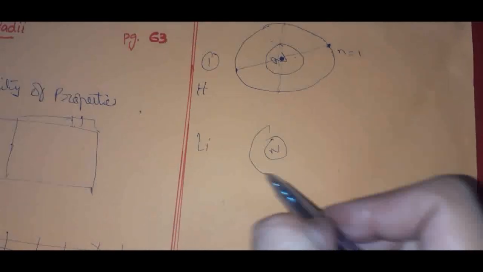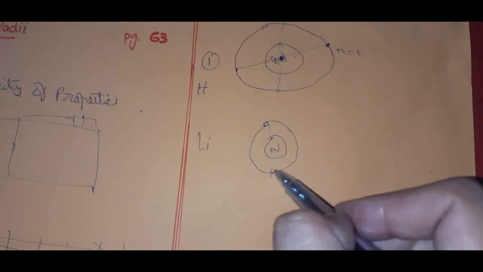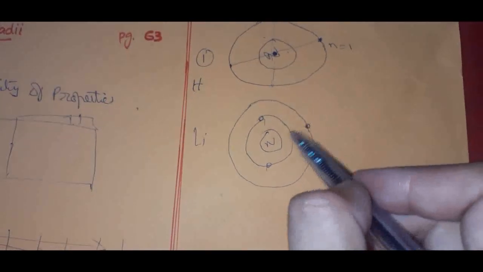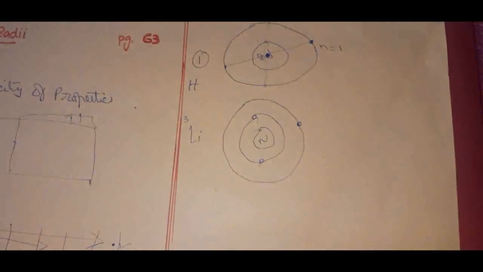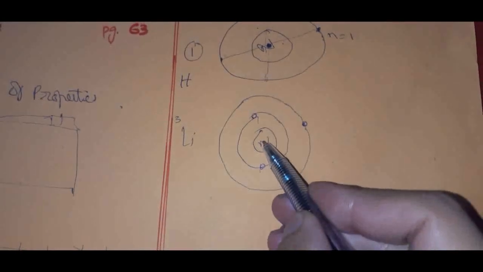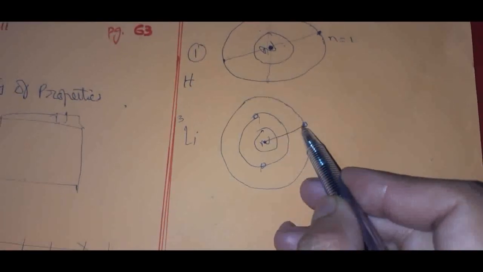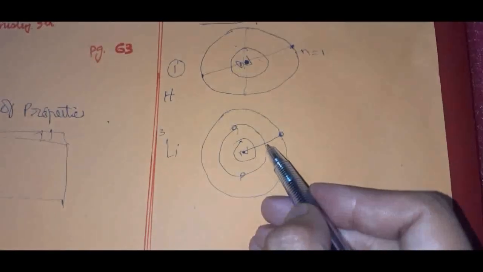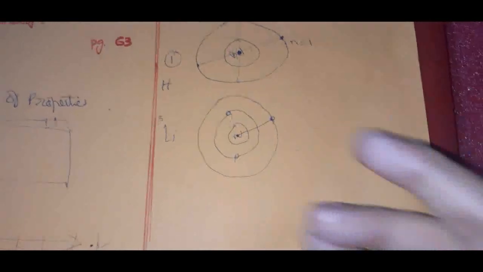But in the case of lithium, we have 2 shells, right? This is the nucleus, this is shell number 1 where 2 electrons can be accommodated, and this is shell number 2 where only 1 electron is accommodated, because lithium has atomic number 3. So it's from the center of the nucleus to what? To the outermost shell. Keep in mind, it's the outermost shell.